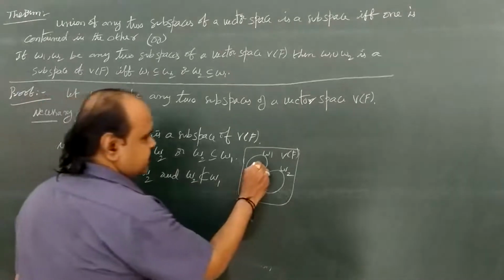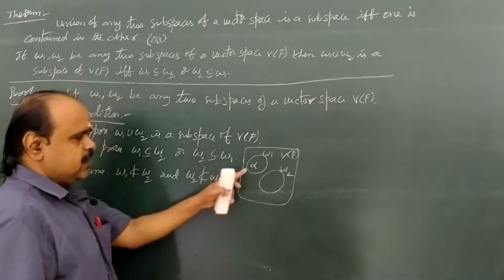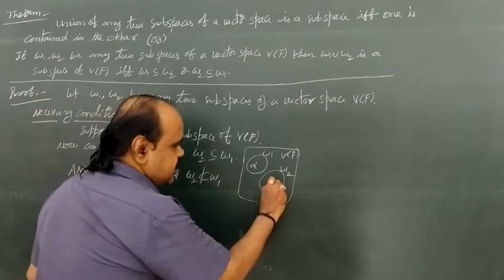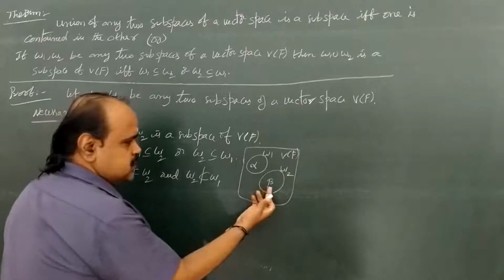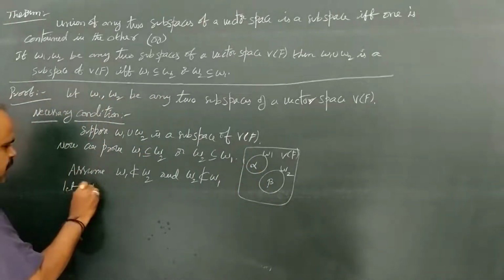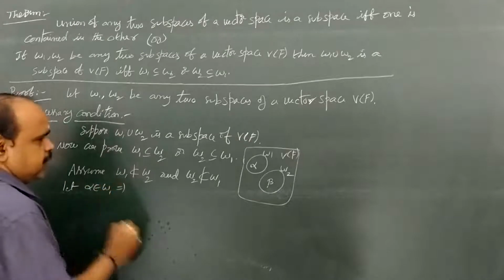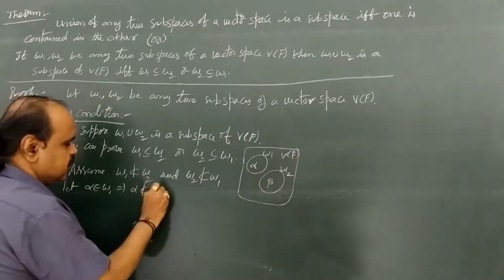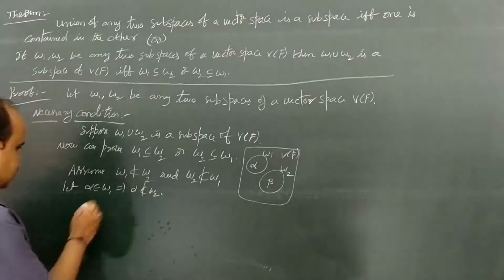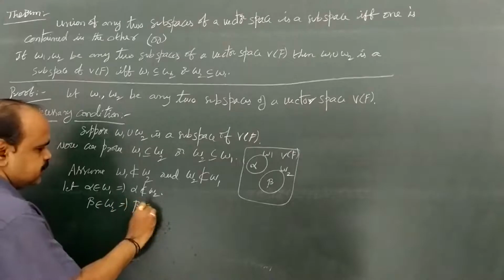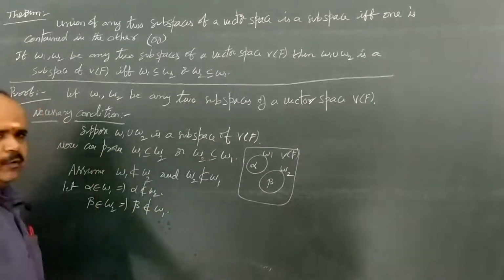If we take alpha in W1, then alpha does not belong to W2, and if we take beta belongs to W2, then beta does not belong to W1. Let alpha belong to W1, which implies alpha is not contained in W2, so alpha does not belong to W2. In a similar manner, if beta belongs to W2, then beta does not belong to W1.